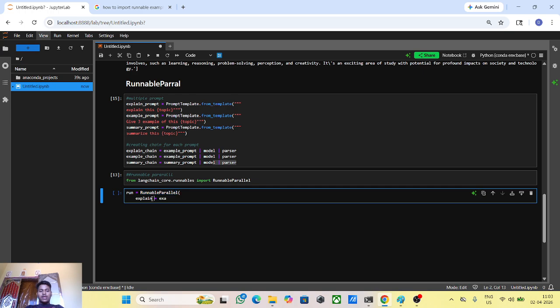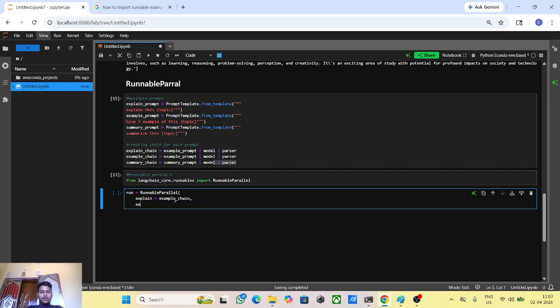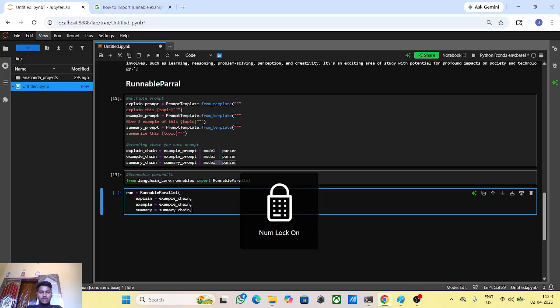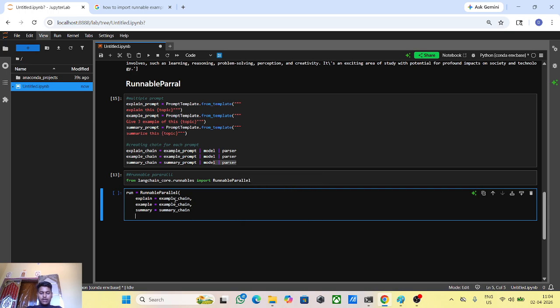How do we do it? Here we take the explain variable and here we pass the explain chain. Then after that we take the example, and here we pass the example chain. Then we take the summary, since I want to summarize. Here we pass the summary chain. Okay, done.